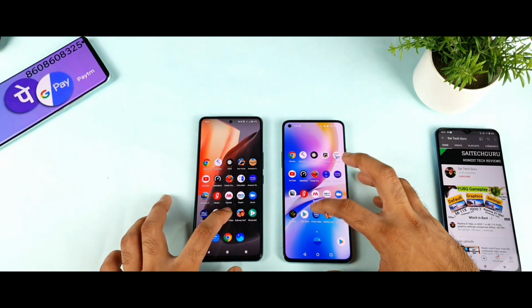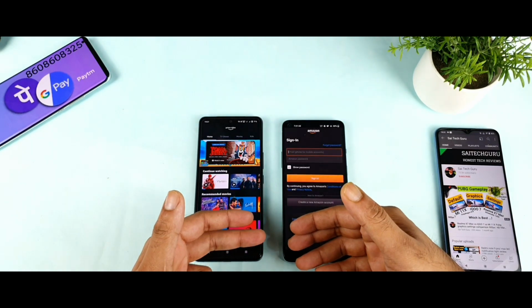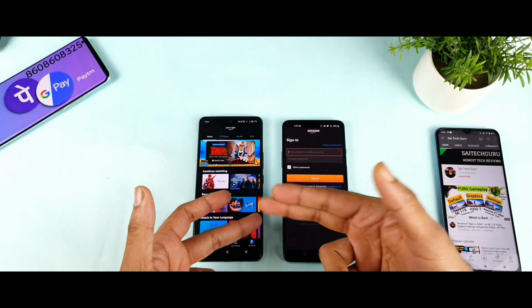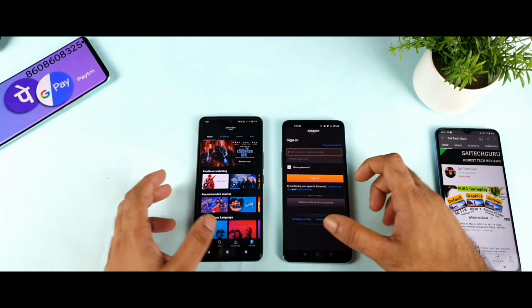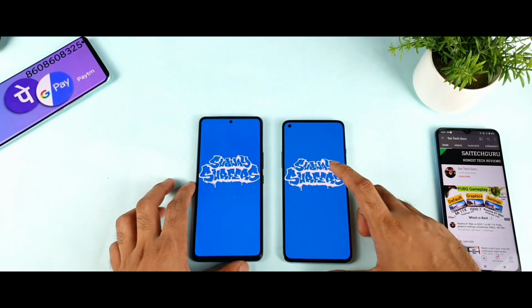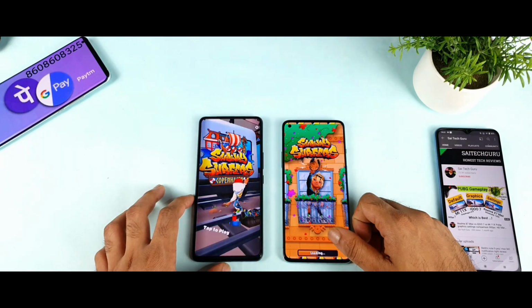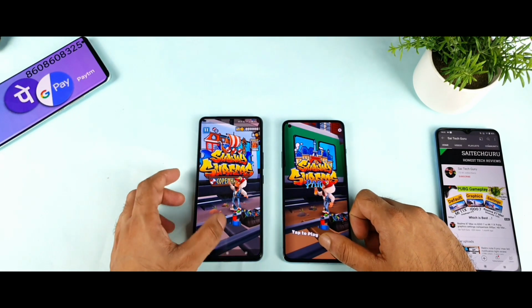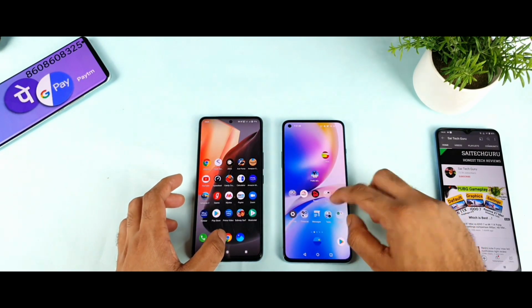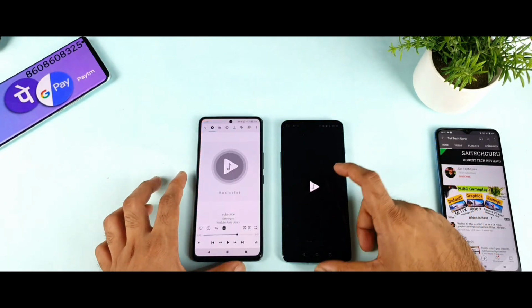That's the one thing. And Amazon Prime Video, let's see. Amazon Prime, I think, is slightly faster in the iQOO 7 device, slightly. So a little bit. Not bad, the Subway Surf. You need to open it in the iQOO 7 first. Sorry, let's see this, finally the music player application.